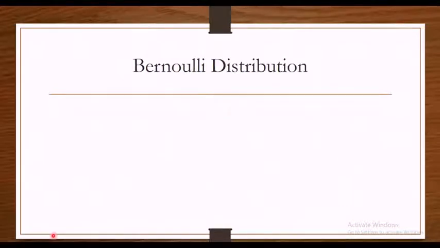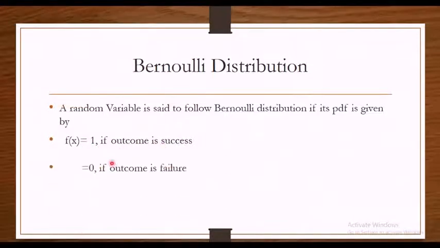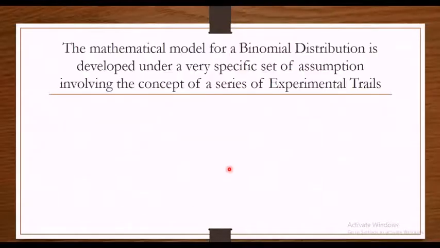Now let's have a look at the definition of Bernoulli distribution. A random variable is said to follow a Bernoulli distribution if its PDF is given by f(x) equal to 1 if the outcome is a success and equal to 0 if the outcome is a failure. That is the only thing that you should be concerned with when it comes to a Bernoulli distribution.